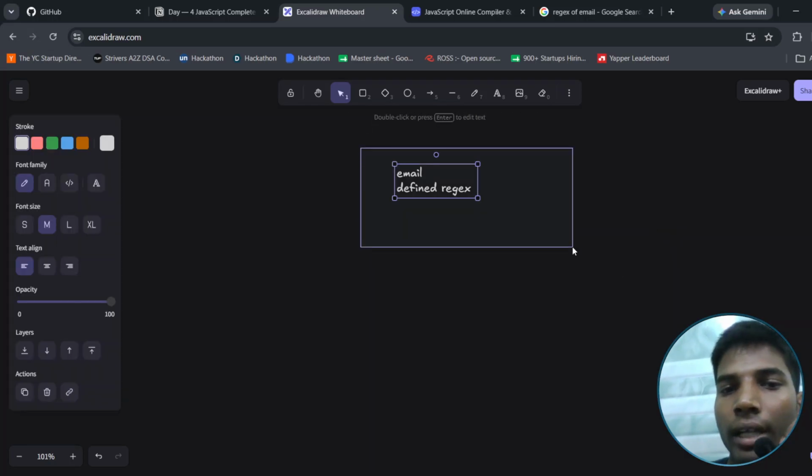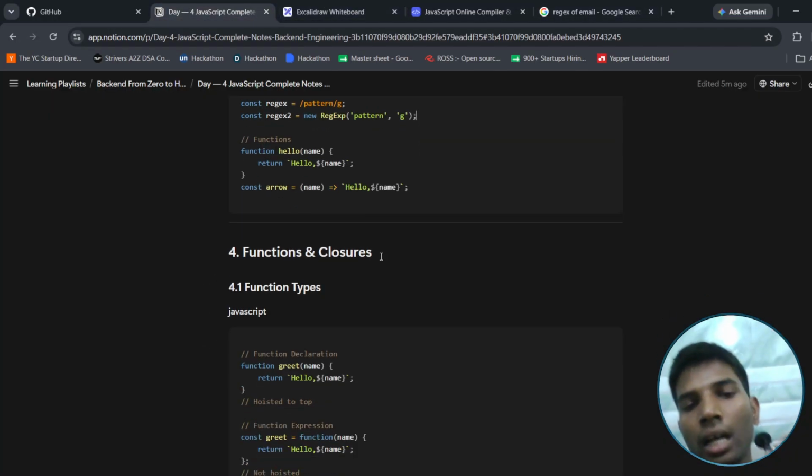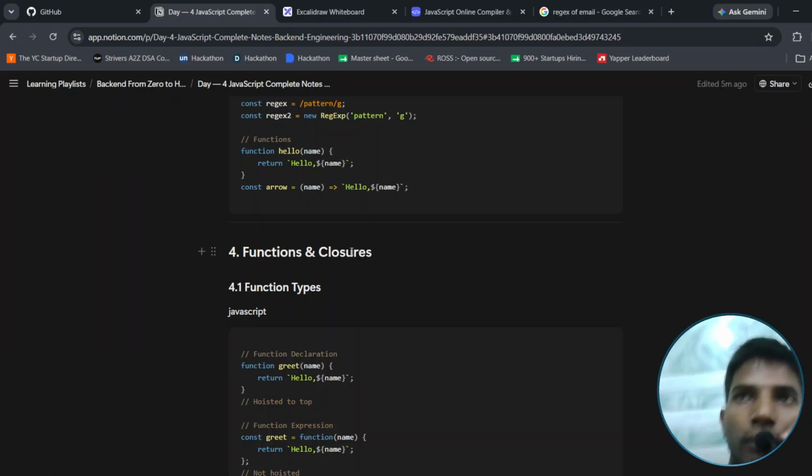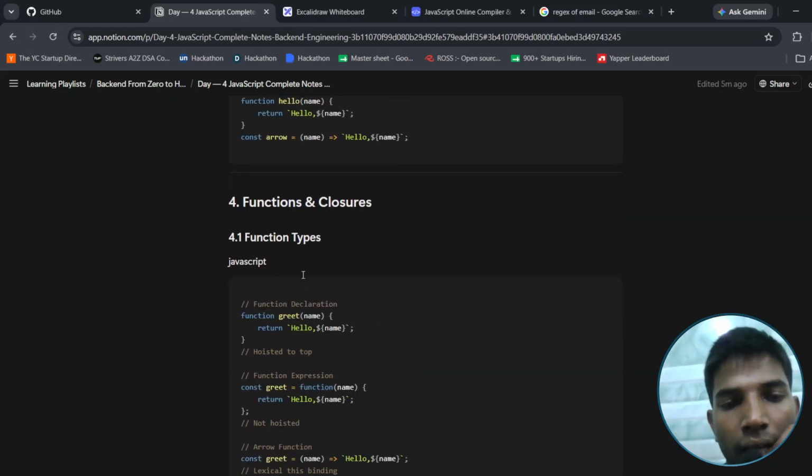If you define it in the email, then this will be considered. This is the validation part. Actually we will use Joi also, but regex is also a good part of that.